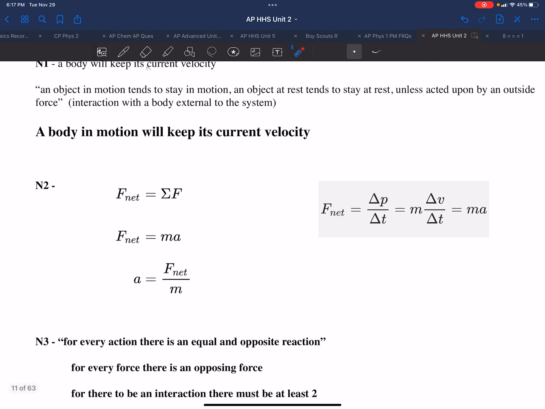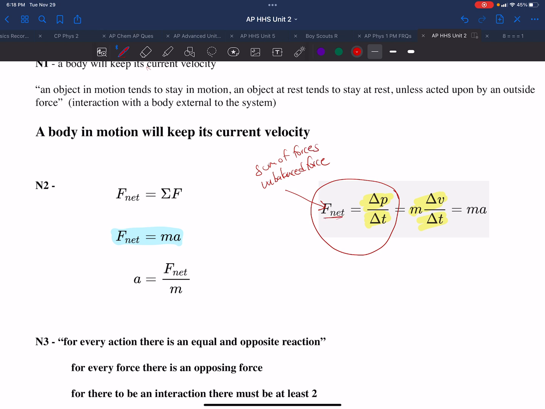The purest statement of Newton's second law is F net equals ma, but really what it is about is momentum. A change in momentum is mass times a change in velocity. And the rate of change of momentum, delta P over delta T, is m delta V over delta T. Newton defined unbalanced force as the rate of change of momentum. F net means the unbalanced force. It also means the sum of the forces.